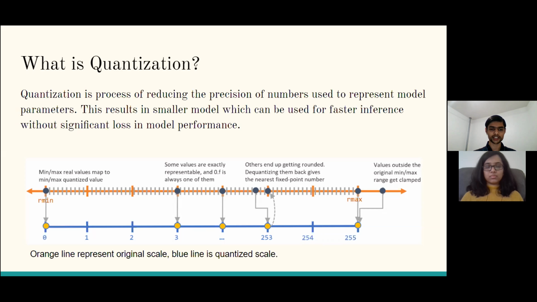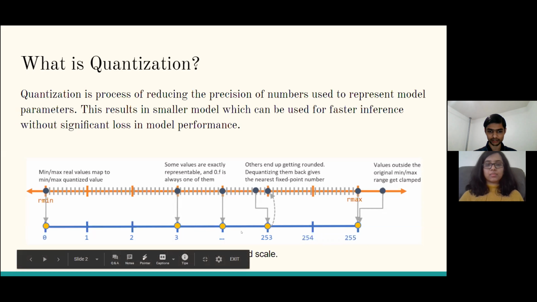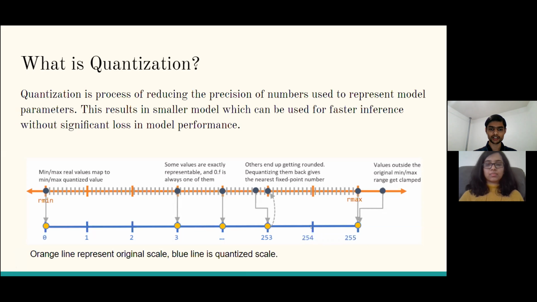Here we have one example where the orange line represents the original scale and the blue line represents the quantized scale. So the numbers from the orange scale are represented in the blue line scale, which compresses the real values to a smaller scale, which helps in reducing the size of the model and faster inference.